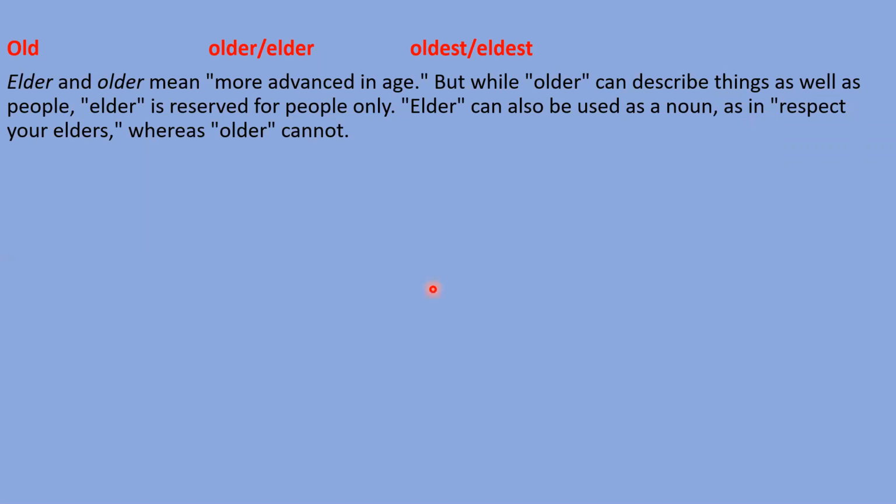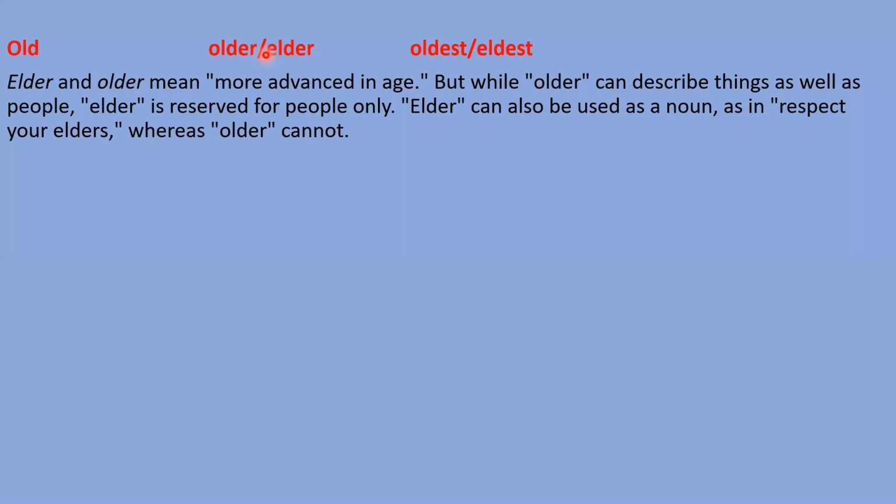Elder and older mean more advanced in age. But while older can describe things as well as people, elder is reserved for people only. Elder can also be used as a noun, as in "respect your elders," whereas older can't. So, dear students, old and older. Firstly, let's talk about older and elder. If you understand the difference between older and elder, then you will also understand the differences between oldest and eldest.